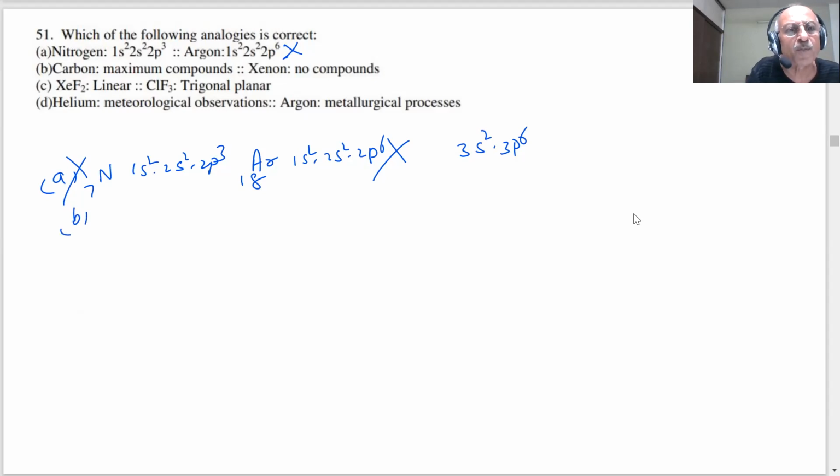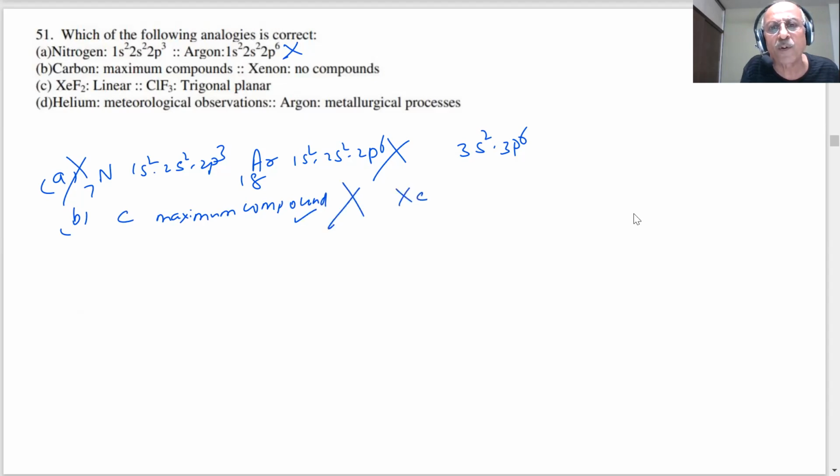Carbon forms the maximum number of compounds because of catenation, covalence, tetravalency 4. Carbon bond enthalpy is very high. It forms the maximum number of compounds, for the reasons I have told you, that is okay. Xenon forms no compound, that is wrong. Xenon forms compounds XeF2, XeF4. Hexafluorides of xenon you have studied in our course. So oxyfluorides and hexafluorides are formed by xenon. So that option is also wrong.